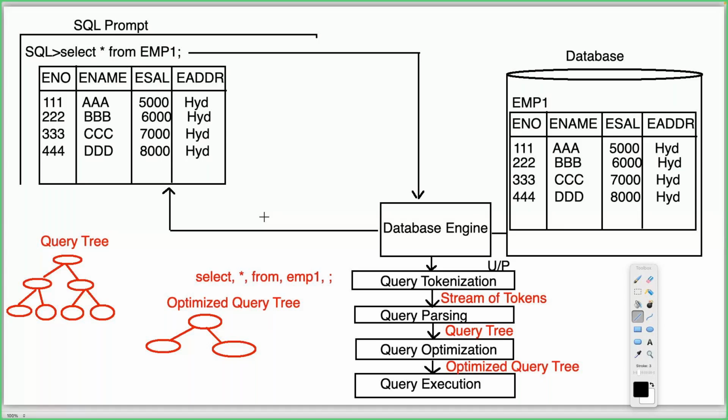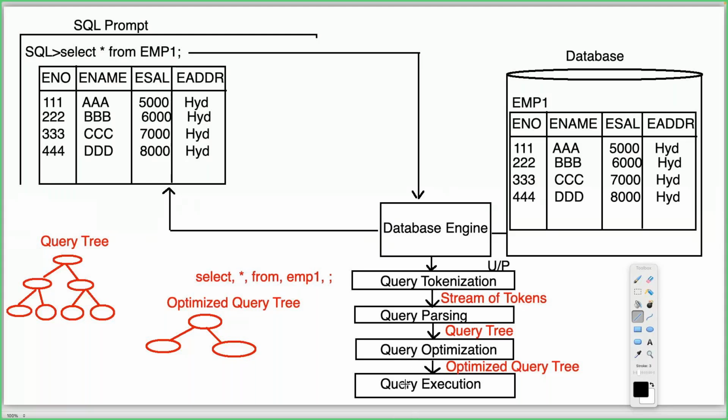What is the approach it follows to decide whether errors are available or not? The approach is very clear. If the query tree is constructed successfully, then no errors are available in our query. If the query tree is not constructed successfully, then there are some errors in our SQL query. Understand it clearly. Next, what is the purpose of the query optimization phase? To optimize the SQL query execution, to reduce the memory utilization and the execution time.